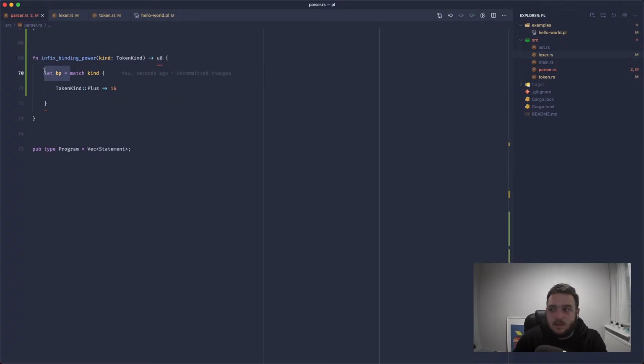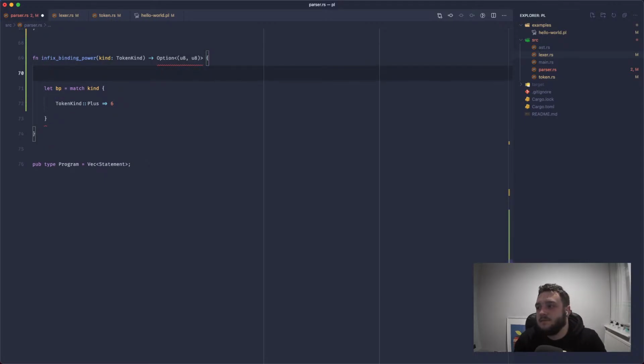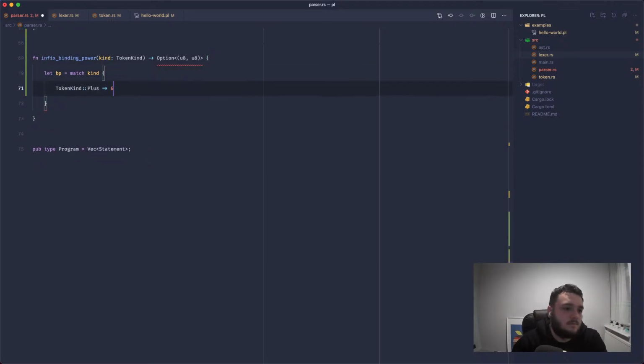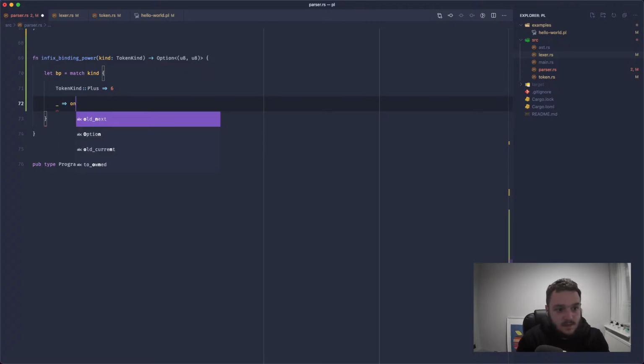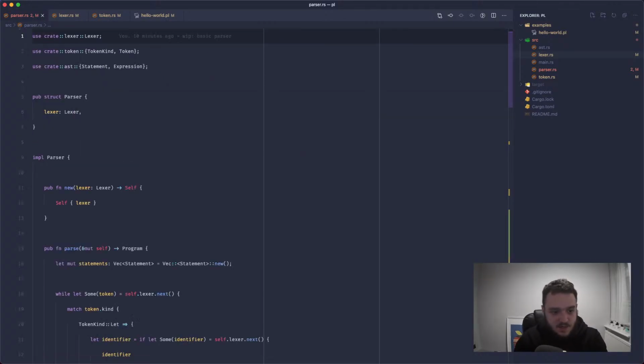We can return that directly, can't we? We'll make this an option. And because this is infix, we need a left-hand binding power and a right-hand binding power. So we'll use a tuple. So we'll return 16. If it's any other of the kinds, we'll just return none.